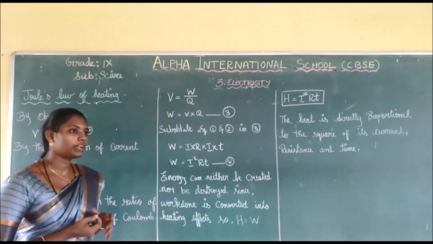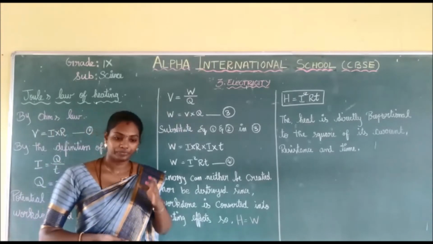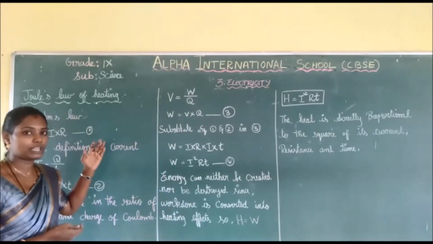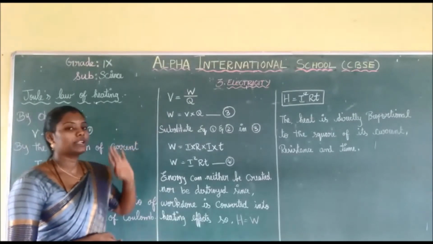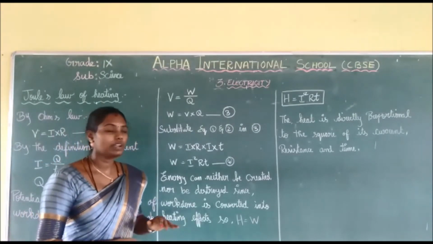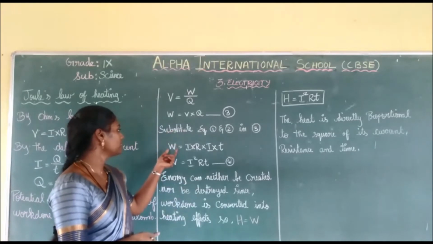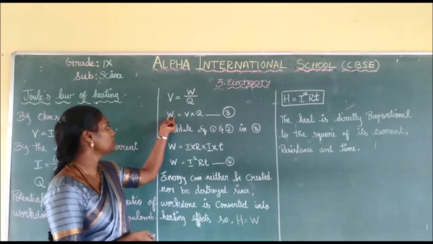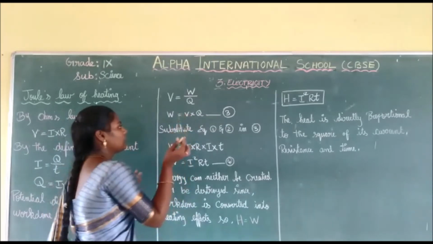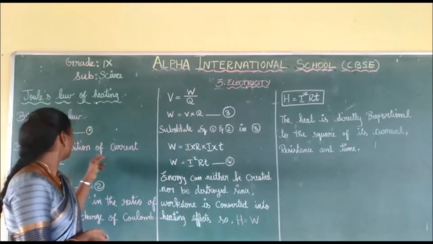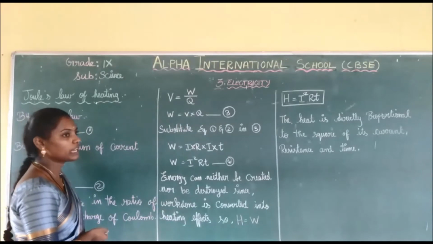Okay. Now what we have to do is substitute Ohm's law and current in potential difference. So W is equal to V into Q, and we know the formula for V, that is Ohm's law, IR.